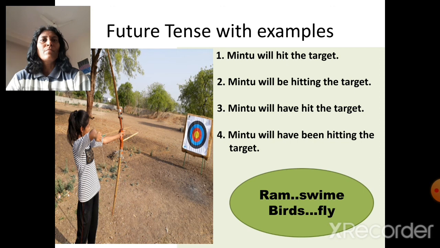Now these are the examples for you. Ram as a subject and swim as a verb. Birds as a subject and fly as a verb.